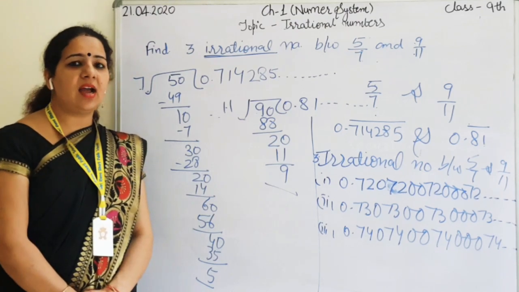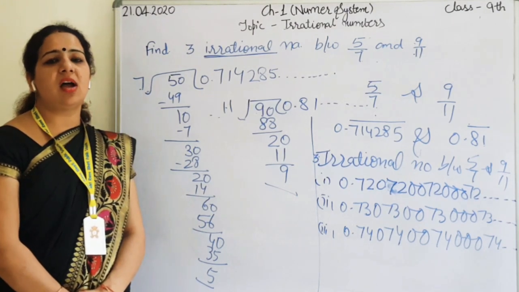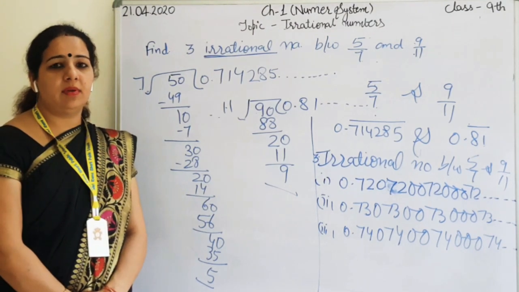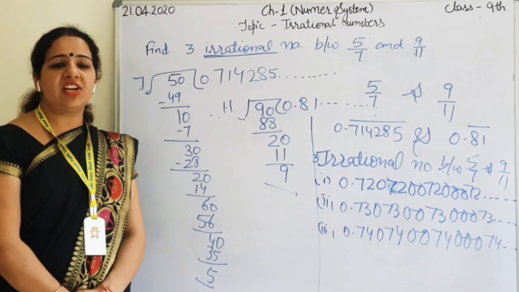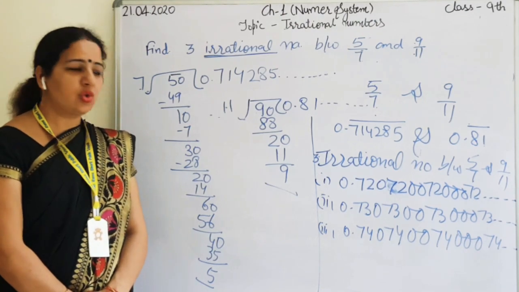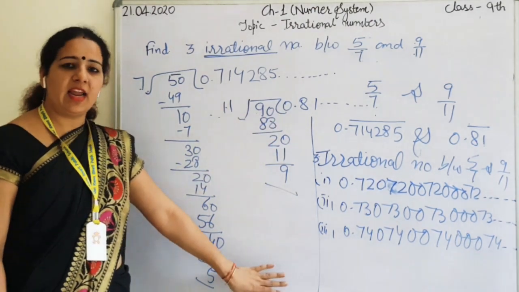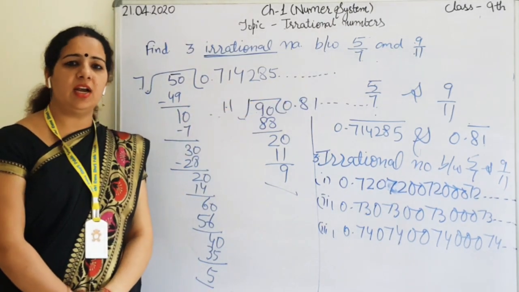In the next class, we will learn how to rationalize the denominator if the denominator is an irrational number. So that's all for today. Take more examples of your choice and then convert them into irrational numbers.